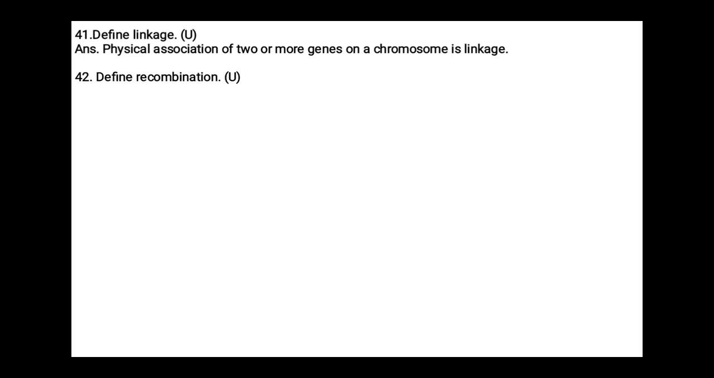Next question, define recombination. The generation of non-parental gene combinations is recombination. When 2 or more genes are linked genes and they show crossovers and formation of new combinations, or generally what we call non-parental combinations, then such possibilities we call recombinants.